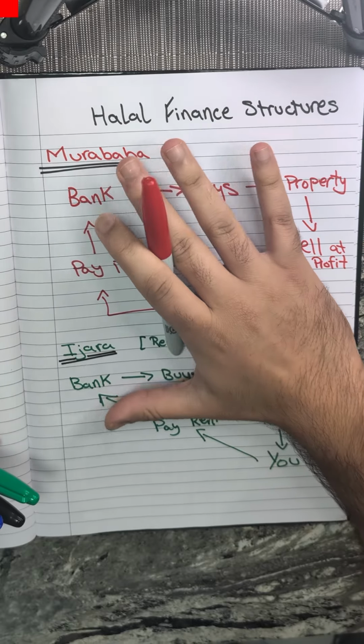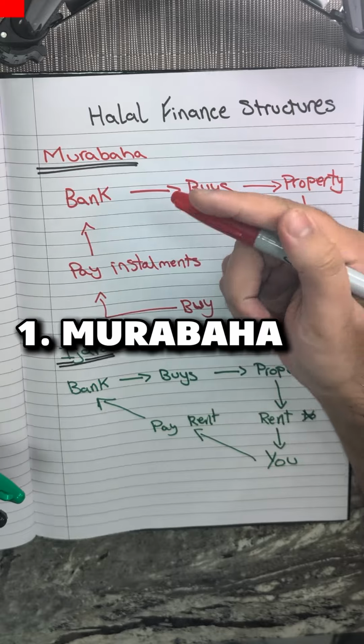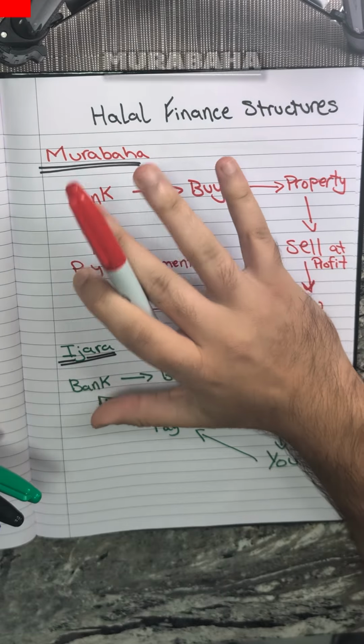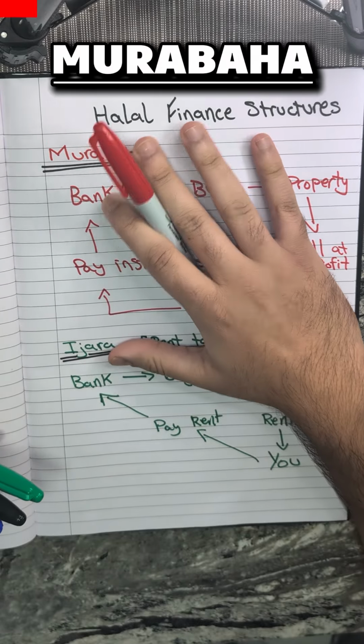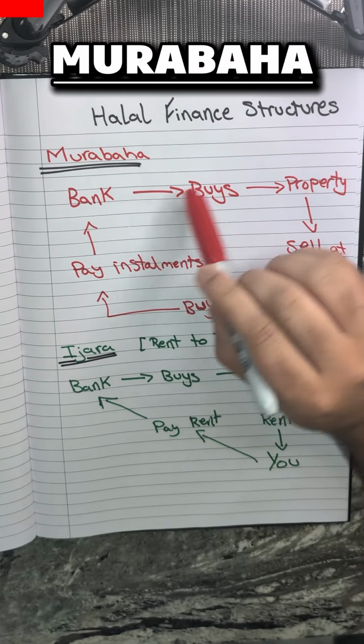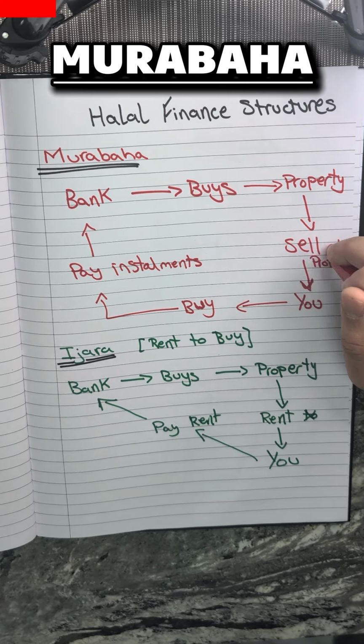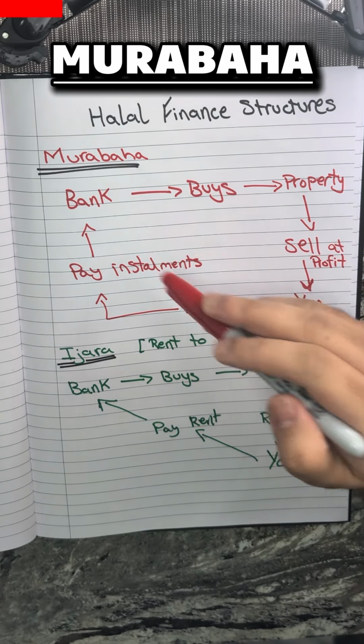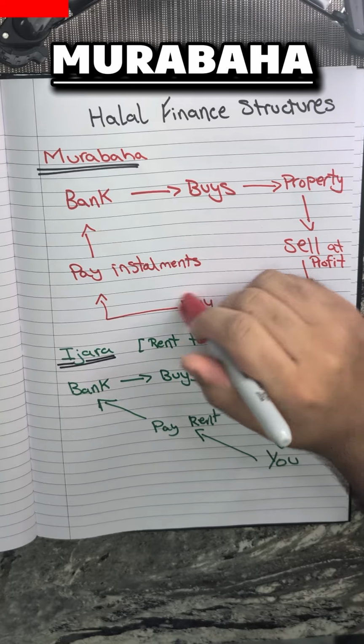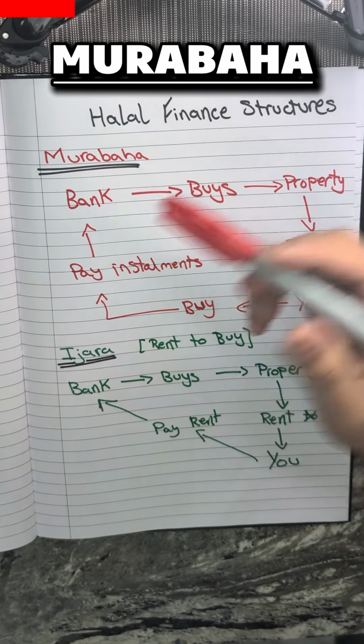In the UK, there are 3 different halal finance structures: Murabaha, Ijara, and Diminishing Musharakah. Let's start with Murabaha, as it's the easiest one to understand. This is simply where the bank buys the property and then sells the property to you at an agreed upfront profit, and then you buy that property from the bank at an agreed higher price, and then you simply just pay that price back in installments to the bank.